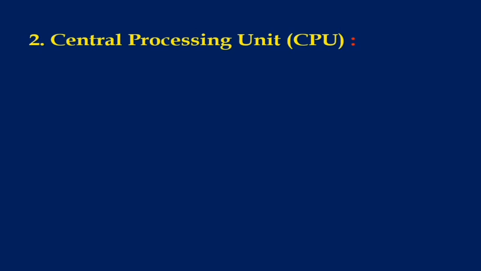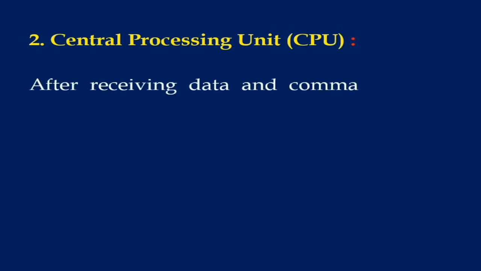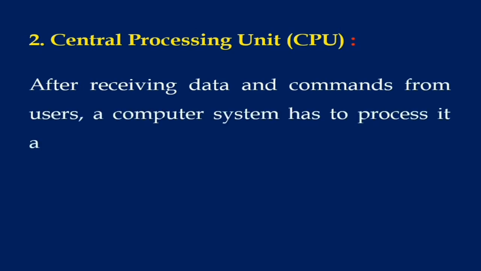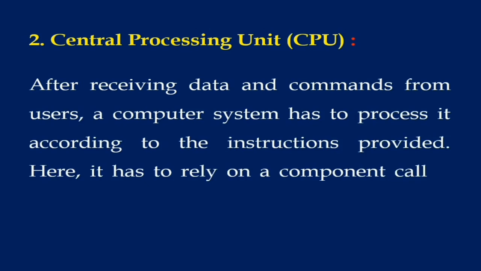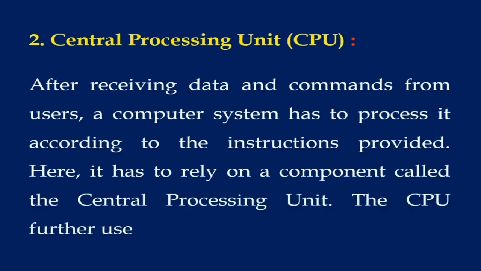After receiving data or a command from the user, a computer system has to process it according to the instructions provided. It relies on a component called the central processing unit, the CPU, which further uses three elements. What are the three parts in the CPU?